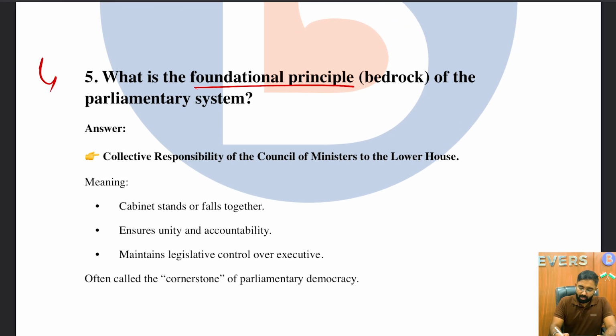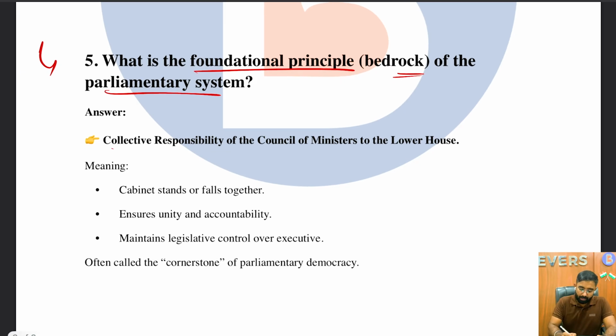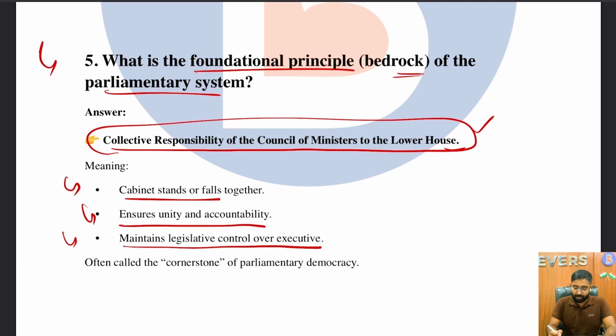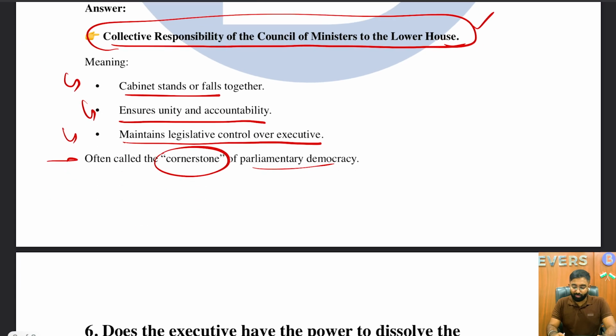Next is, what is the foundation principle, the bedrock of the parliamentary system? It is the collective responsibility of the Council of Ministers to the lower house, meaning what? Means that the cabinet stands or falls together. They either sink together or sail together, and it ensures unity and accountability and maintains legislative control over the executive. So it is often called the cornerstone of parliamentary democracy.